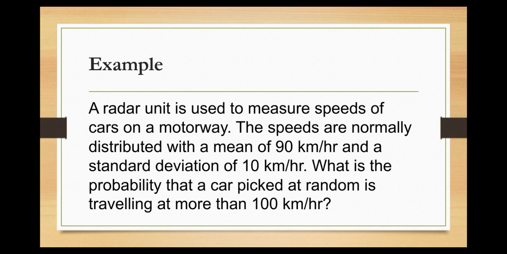Example: a radar unit is used to measure speeds of cars on a motorway. The speeds are normally distributed with a mean of 90 km per hour and a standard deviation of 10 km per hour. What is the probability that a car picked at random is traveling at more than 100 km per hour?